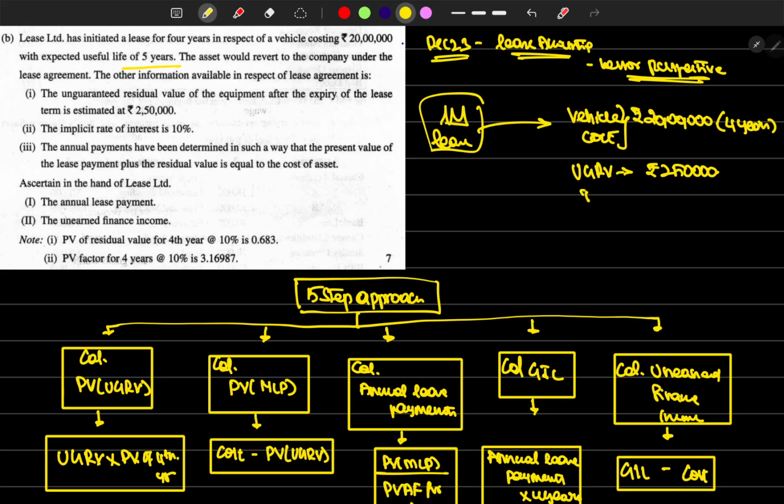The interest rate is 10 percent, and the annual payments have been determined in such a way that the present value of minimum lease payments plus the present value of UGRV, the unguaranteed residual value, will be the cost of the asset.